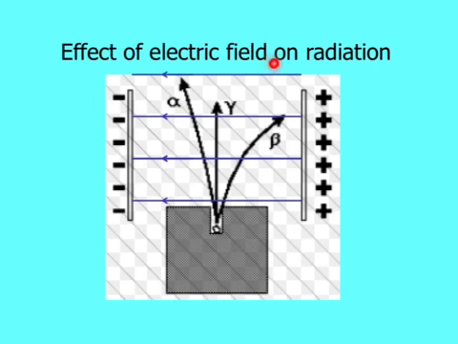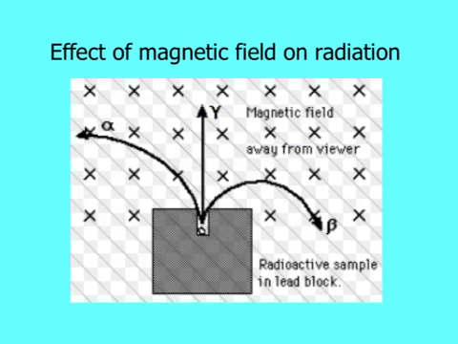Effect of electric field on radiation. On alpha, it's this way. Alpha, being positively charged, gets drawn to the negative. Beta, being negative, gets drawn to the positive. Gamma has no charge, just goes straight through.